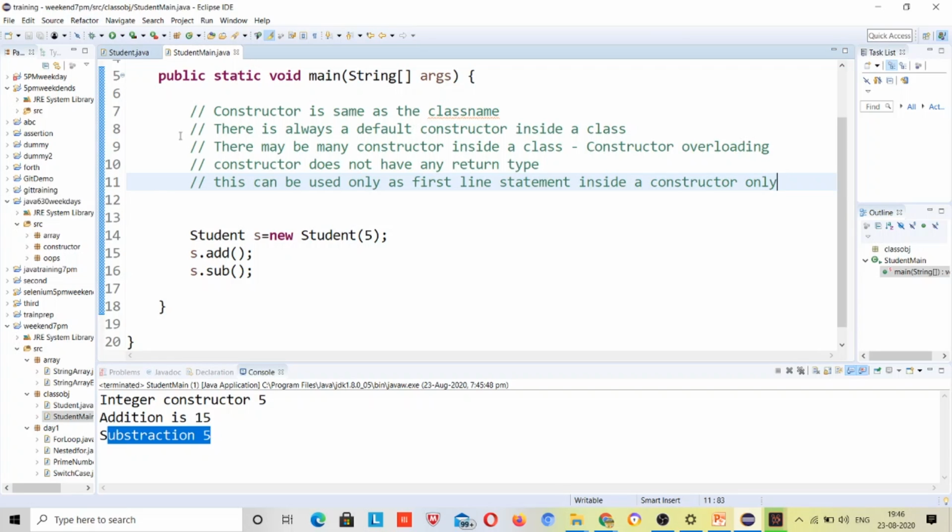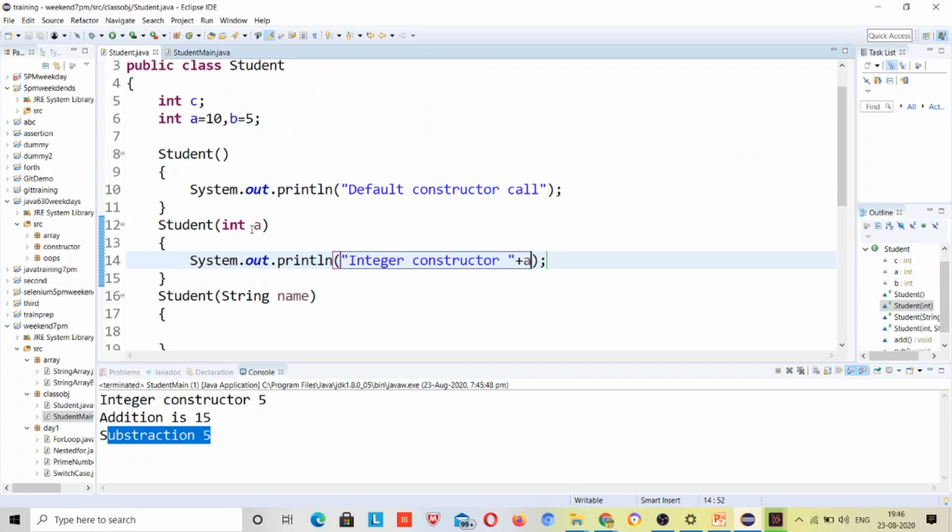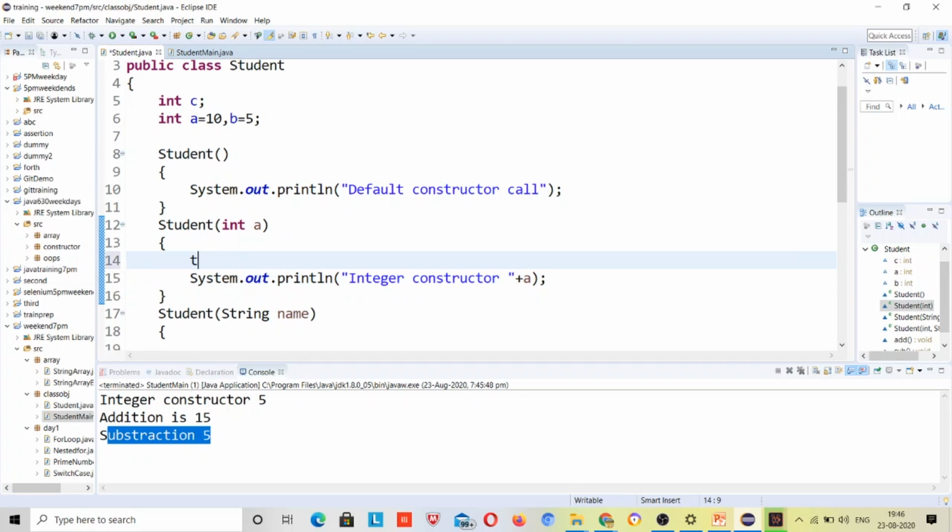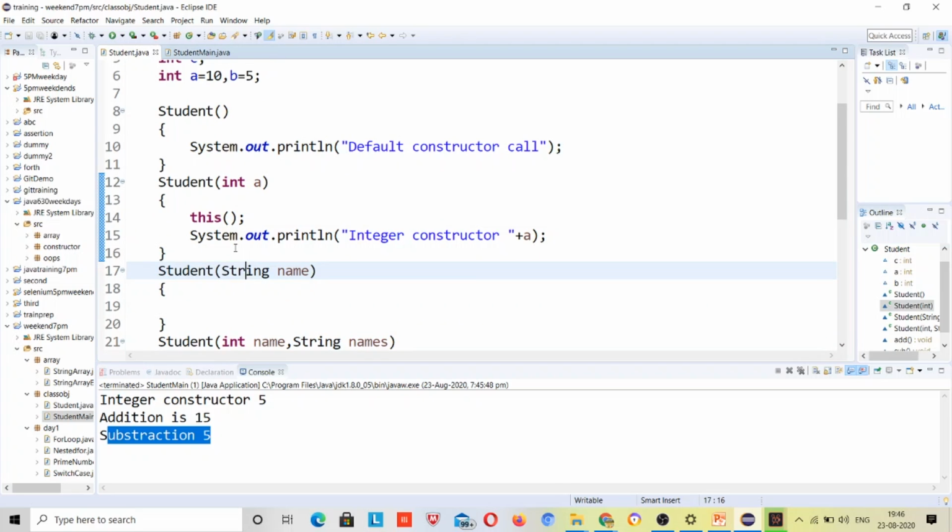You can see that if I give some this over here, now it's part of constructor chaining.